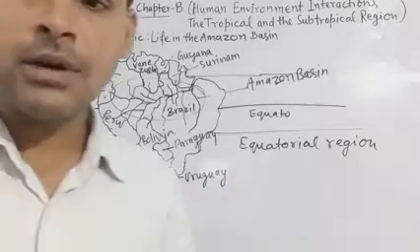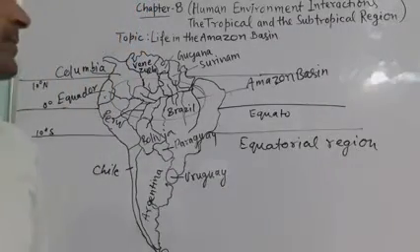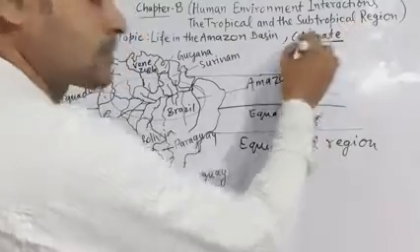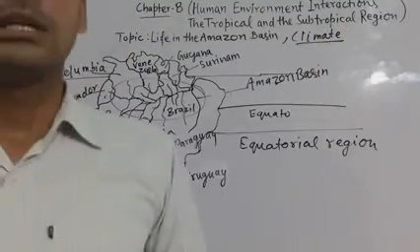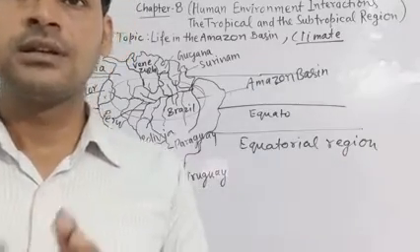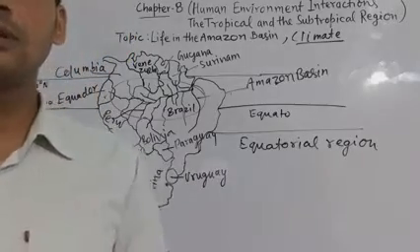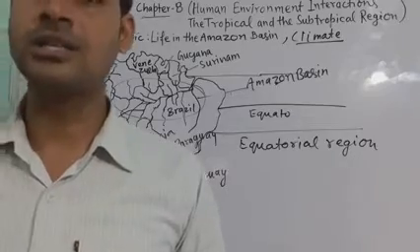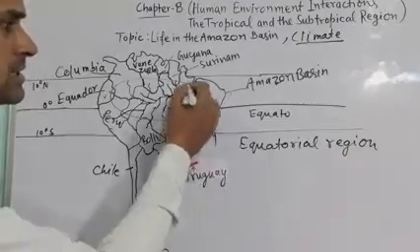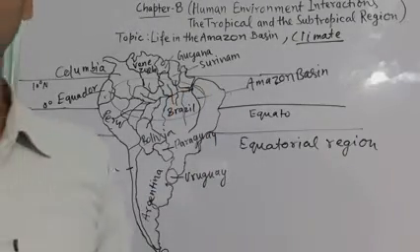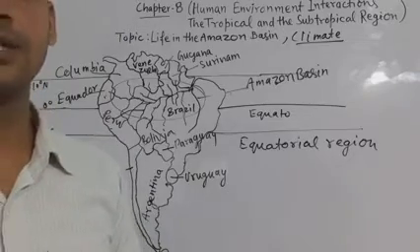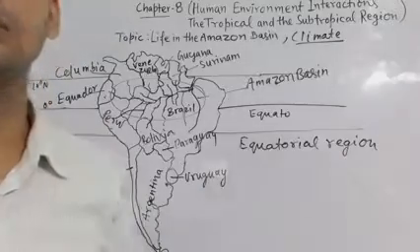Now we will understand about climate. So you must understand here that the place where a river flows into another body of water is called river's mouth. Means river's mouth means it is a place where the river flows into another body of water. So that is called river's mouth.